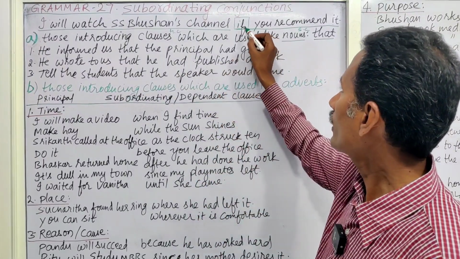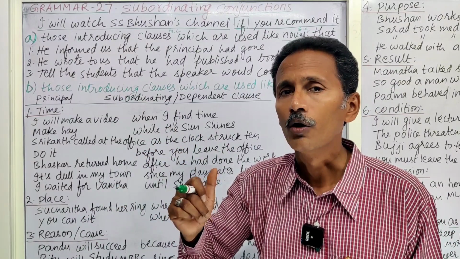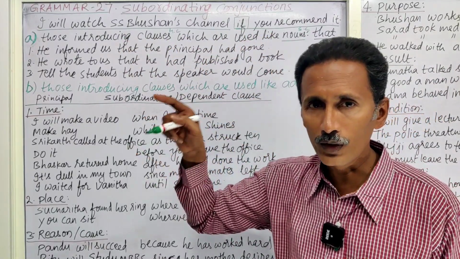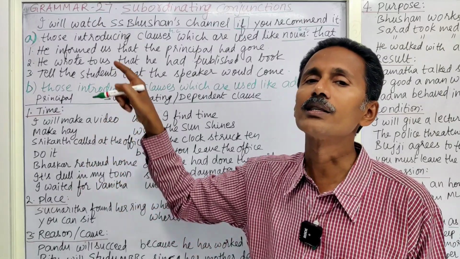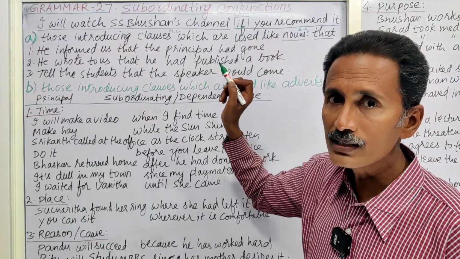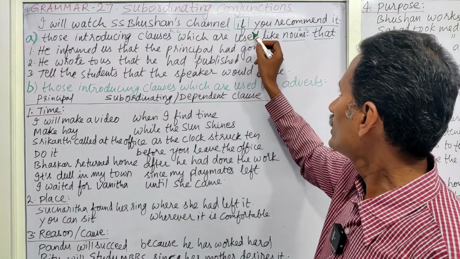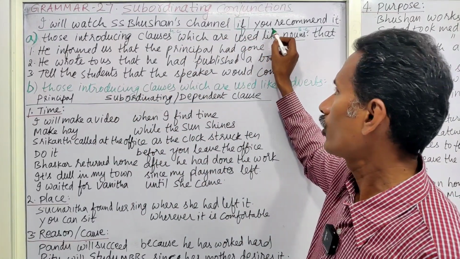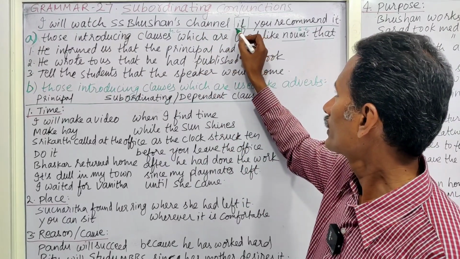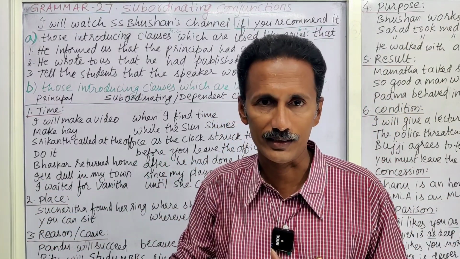Okay? Because this can't stand on its own: if you recommend it. If you say, so what should I say? What should I recommend? I will watch SS Bhushan's channel if you recommend it. If you recommend it, what? If you recommend SS Bhushan's channel. So this, if you recommend it, is called the subordinate clause, and I will watch SS Bhushan's channel is called the main clause. And this subordinate clause depends on this main clause for the complete meaning. And there is a conjunction called if to join these two clauses of unequal rank.